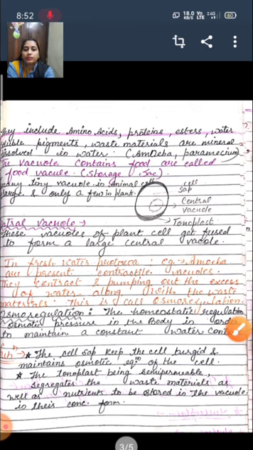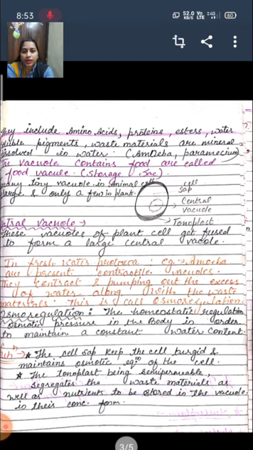They include amino acids, proteins, esters, water-soluble pigments, waste material, and minerals dissolved in water, like in amoeba and paramecium. The vacuoles that contain food are called food vacuoles, and they are also called a storage sac. Large and only one in plant cells, many tiny vacuoles in animal cells, present only in few plants.